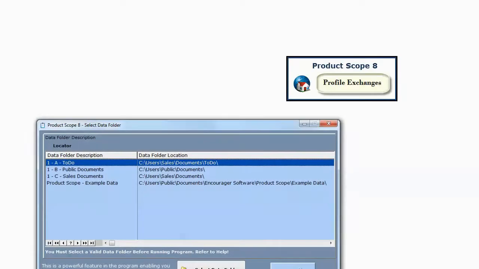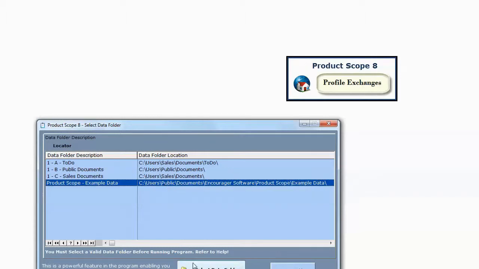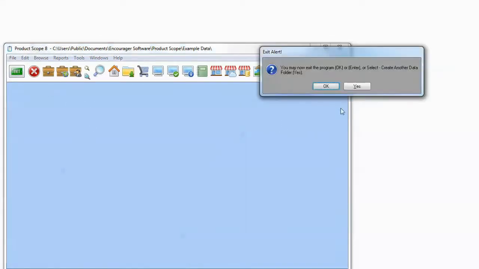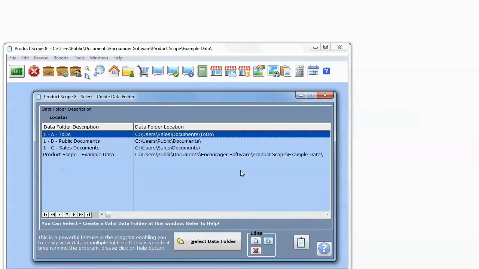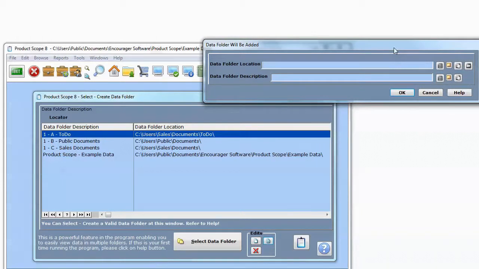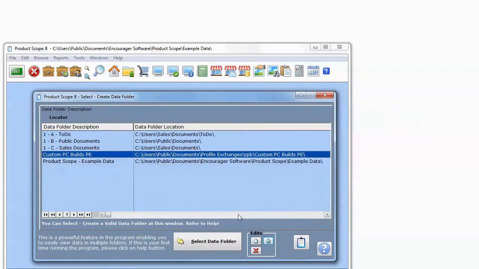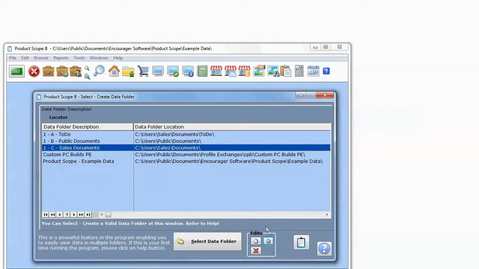Now we're going to make an entry. Select Example Data. Click on the Exit button. Click on Yes. Add Edit. Now we're going to paste that location in there. We're going to highlight the name. Control+C to copy it. Paste it in. Okay. We're going to create a new folder.